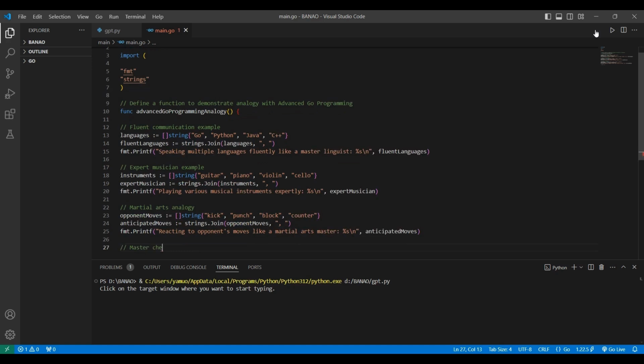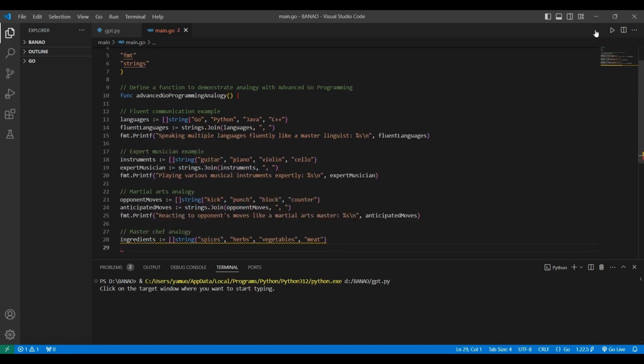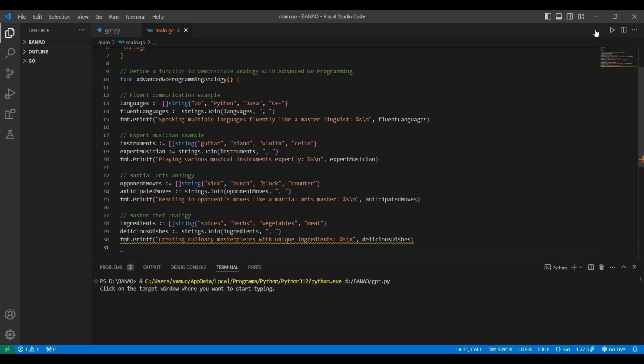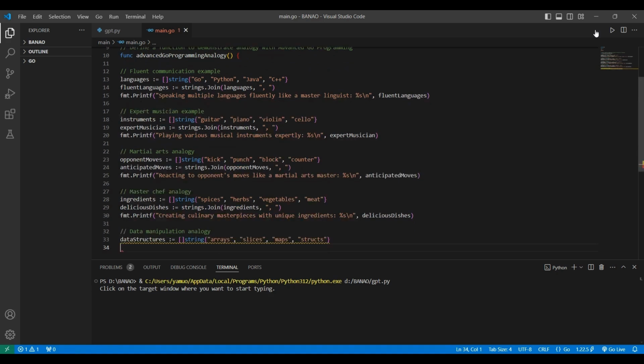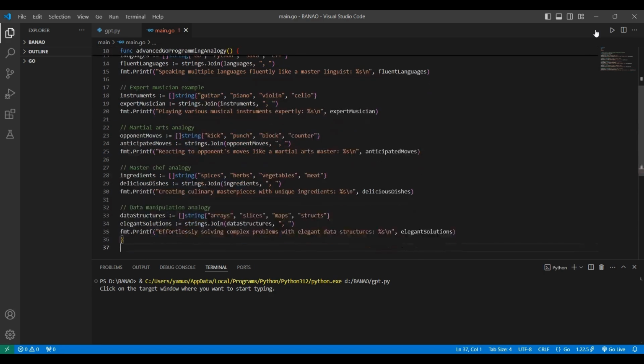4. Culinary creativity. The analogy of creating culinary masterpieces with unique ingredients is shown by joining different ingredients from a slice and displaying a descriptive example. 5. Data manipulation superpowers. The analogy of effortlessly solving complex problems with elegant data structures is portrayed by joining various data structures from a slice and outputting a descriptive example.